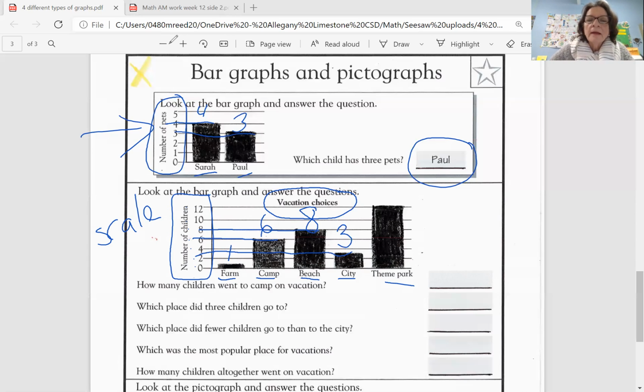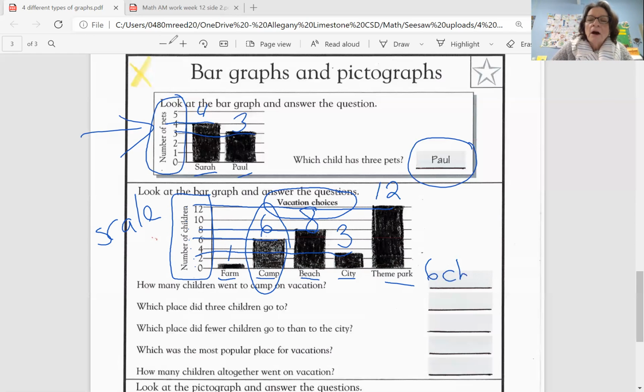That would be 3. And then the theme park is pretty easy. It's the very top line on my scale. So that is 12. All right, so let's see what kind of questions we might see when we're reading bar graphs. The first one says, how many children went to camp on vacation? So I'm going to go right to my camp bar, which is right here. I already have read that bar because I put the number at the top, so we can put 6 children.